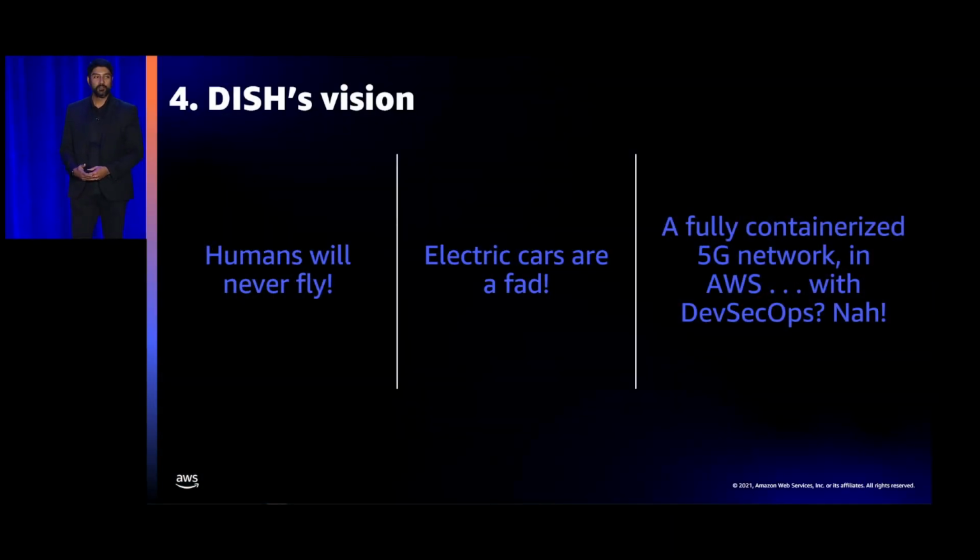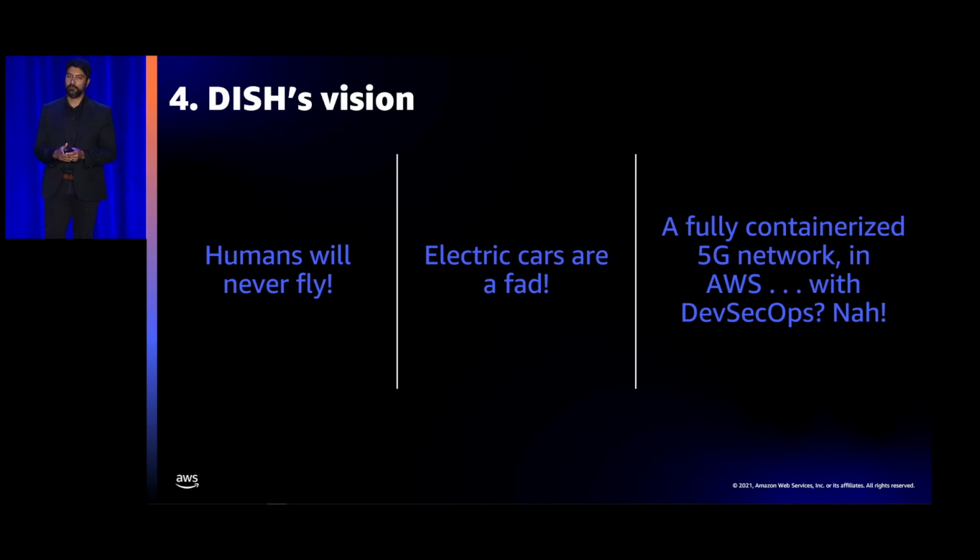But before I get deeper, and this might be helpful for some of you since you may not be familiar, Dish started this journey about 18 months, 2 years ago. We are entering the market as a fully containerized 5G network. It's cloud native. It's going to leverage all of the things you talked about in terms of everything being software, everything being deployed by code, least privilege, multiple environments. So I'll get into some of that stuff.